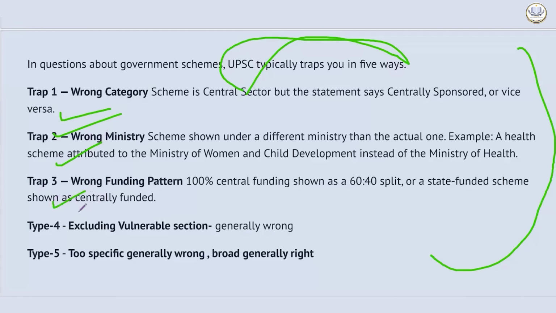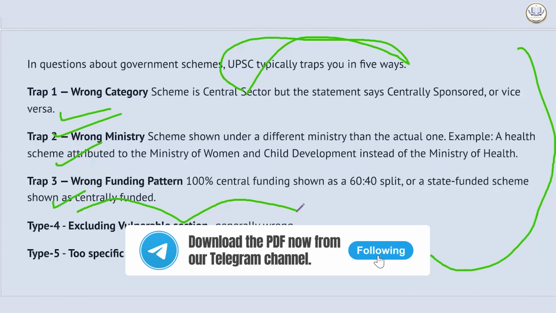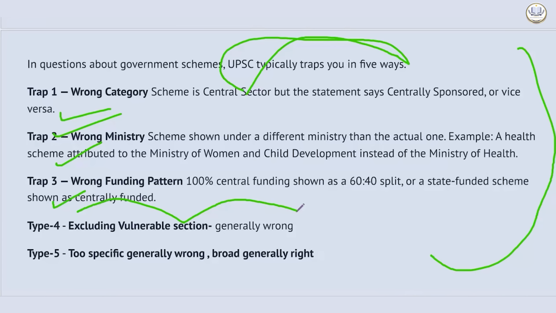Trap 4, manipulation, that is excluding vulnerable sections, is generally wrong. They had given you a statement in which they had included self-help group women. That cannot be a scheme. Schemes will always try to include vulnerable sections. And trap 5 of manipulation in schemes is being too specific, generally wrong. If a scheme is becoming too specific, the probability of that statement being incorrect is very high.